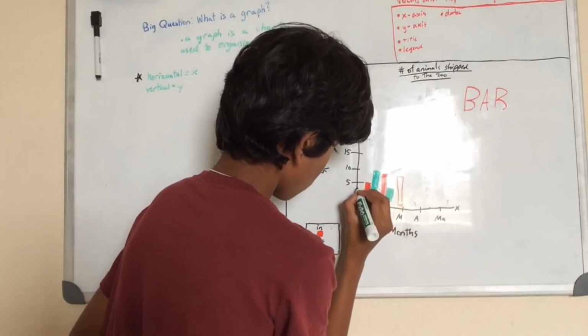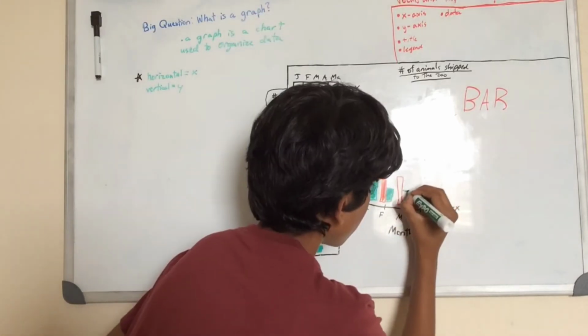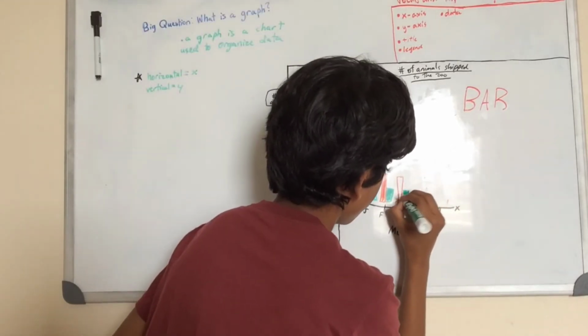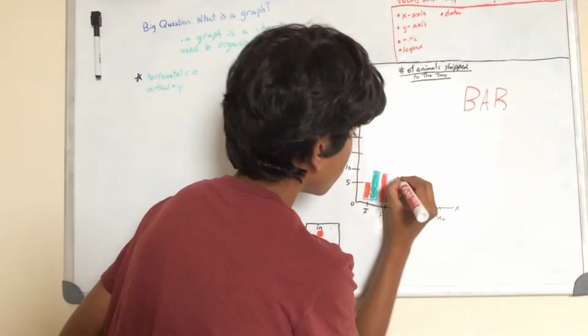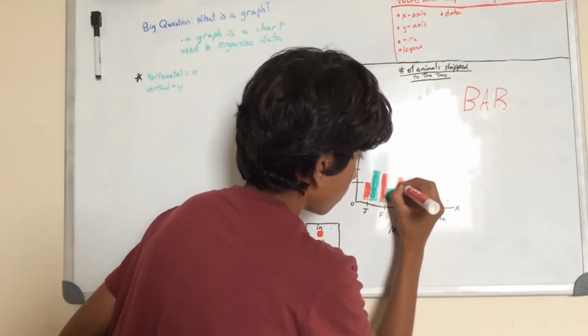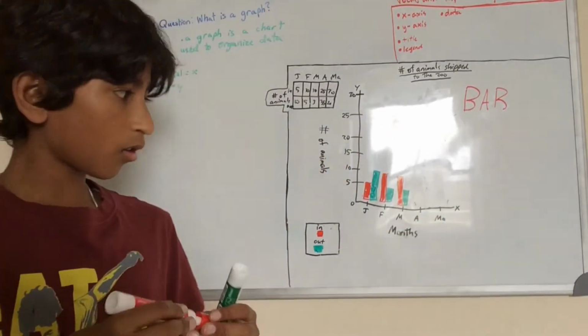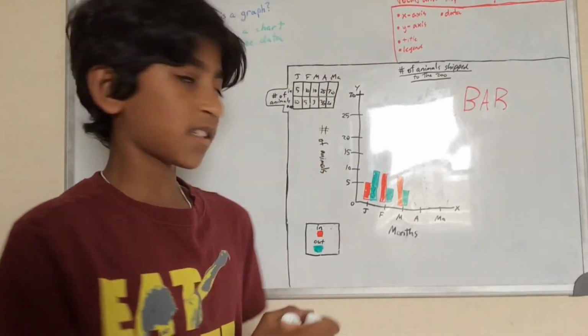And then match 3, or about where 3 would be, and then just mark the line and make the bar and shade it in. So shade in the green and shade in the red. Okay, so now I'm gonna go ahead and complete the rest of the graph.